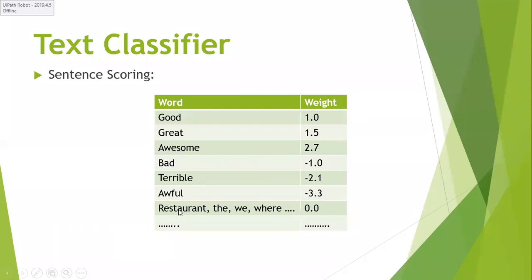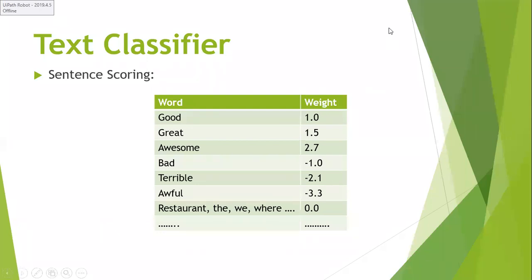Why? Because all these nouns and pronouns don't have any degree of describing a particular sentence. All these words are general words. That is why we are giving the weight 0.0.